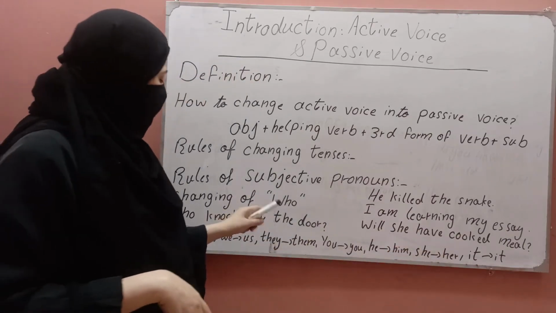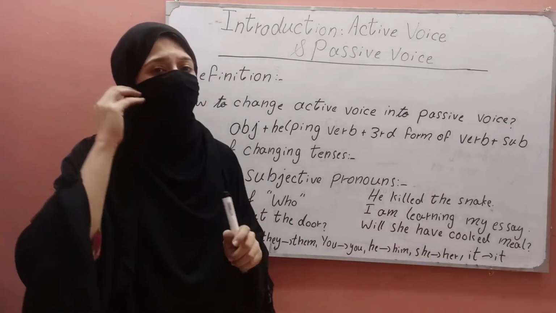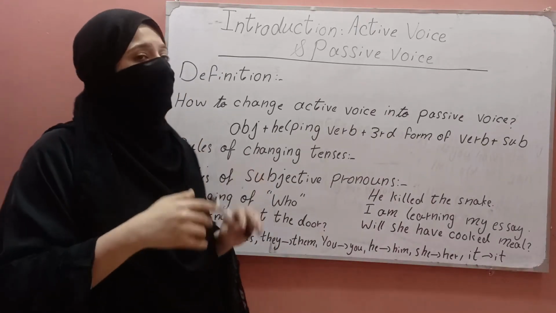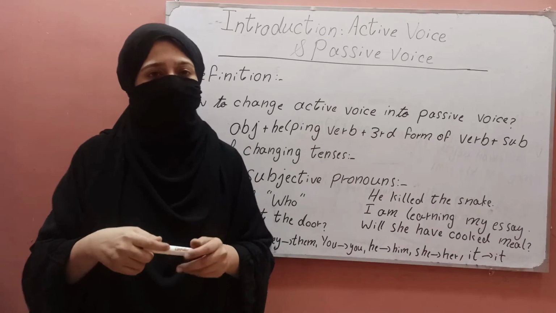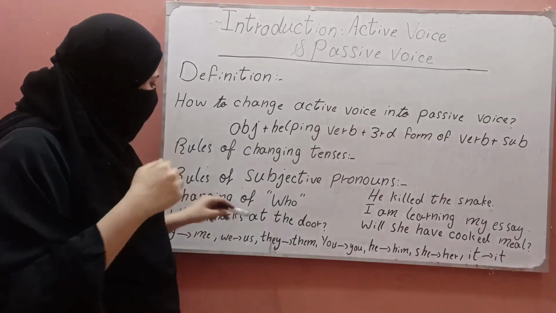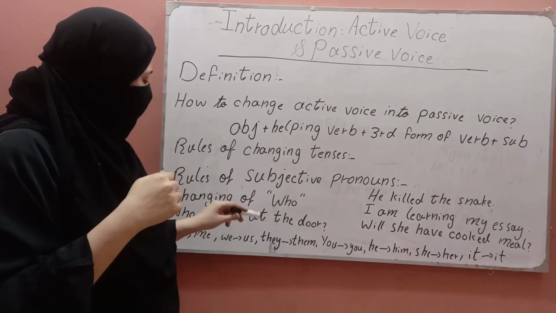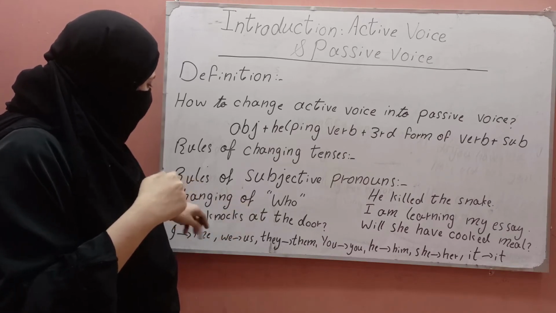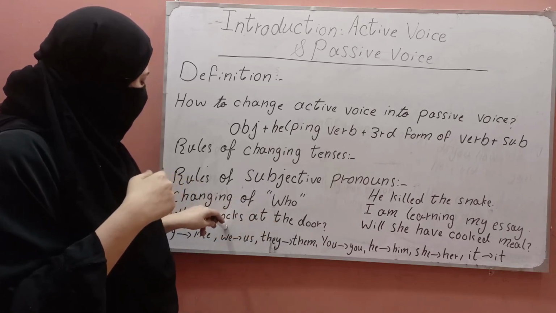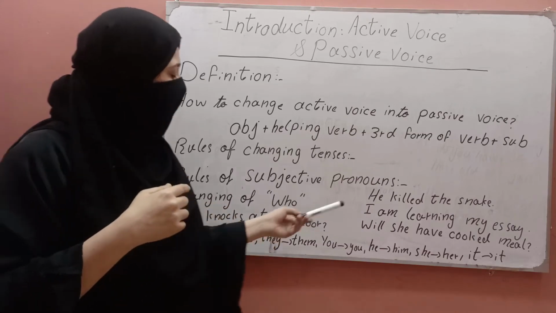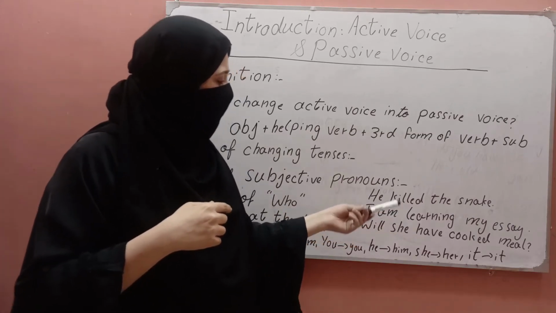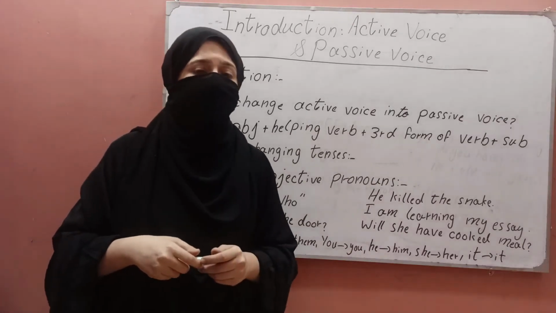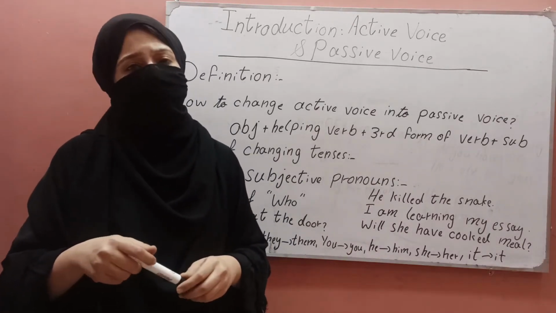Another notable thing is that in the WH family only who and which are changed by making passive voice. For example, who knocks at the door, it will be made into passive voice as by whom is the door knocked at. And I am giving you examples, and I will give you a detailed description of active voice passive voice in my next lecture.